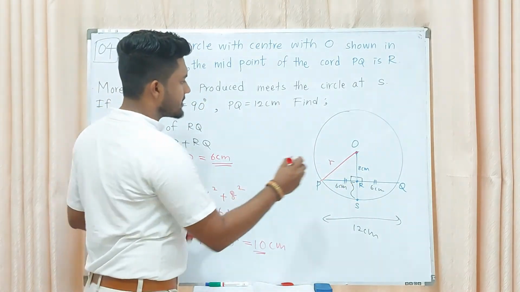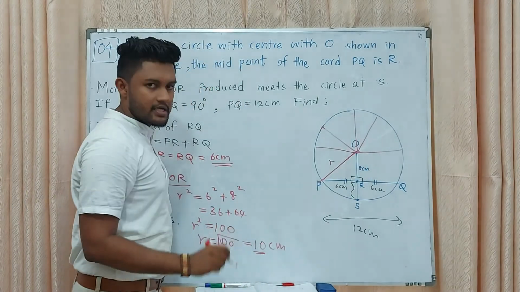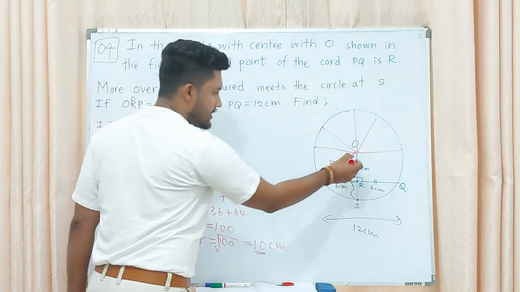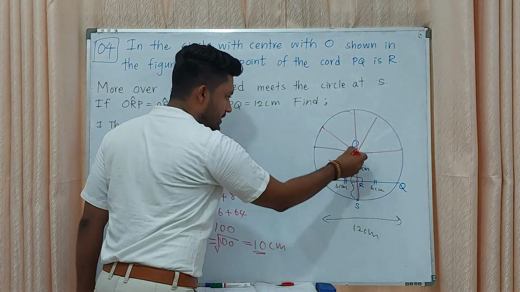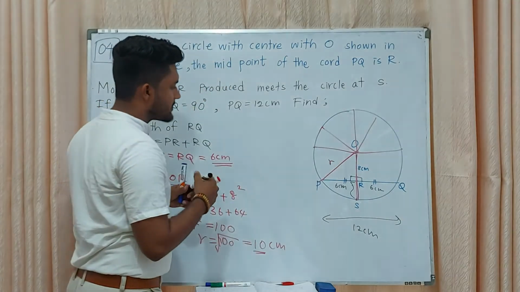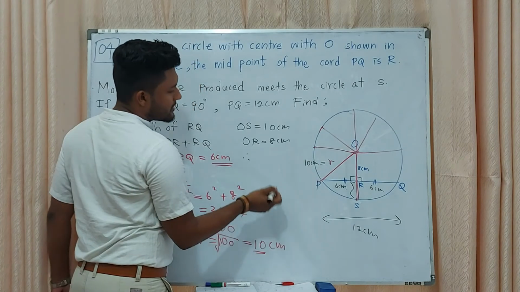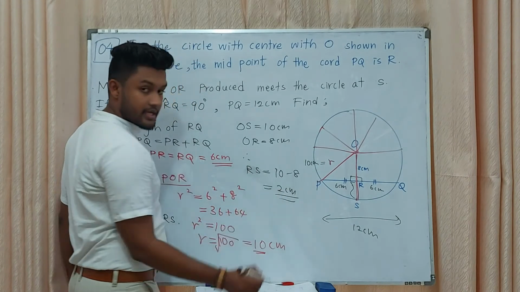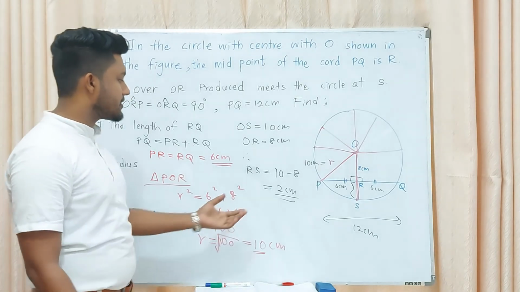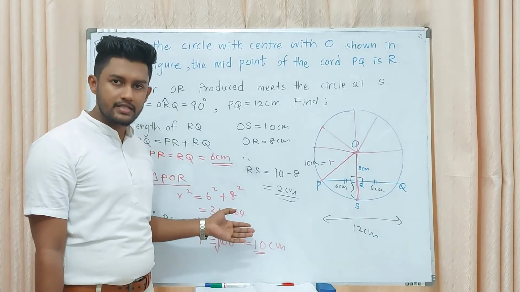I told you that we can draw a radius any place from the center to the circumference of a circle. Then here you can see directly here to here also a radius. The total length of the radius is 10 centimeters, we found. Therefore 2 centimeters you can get directly. Like that way you must have the ability of solving word problems.